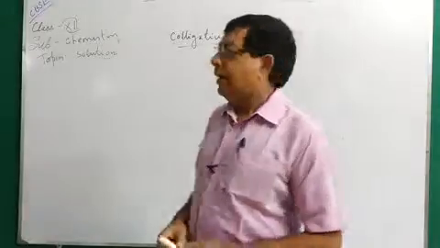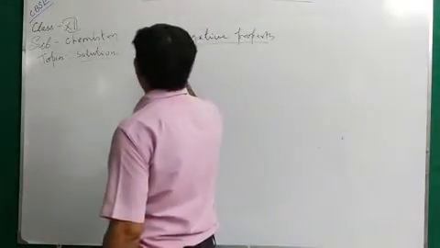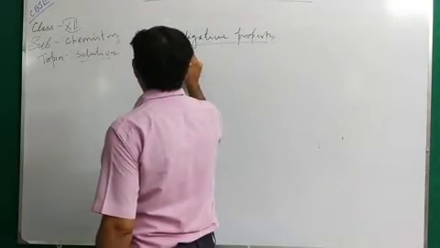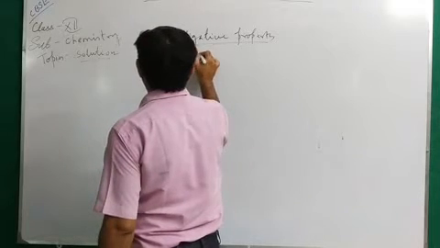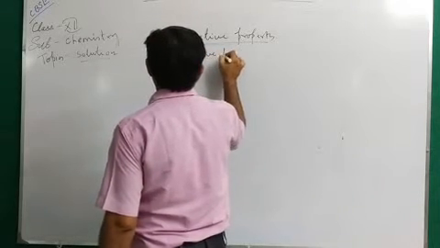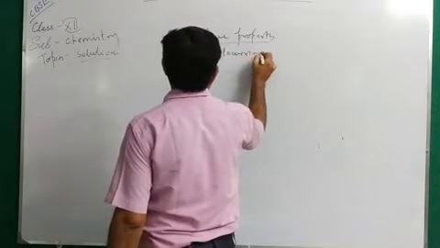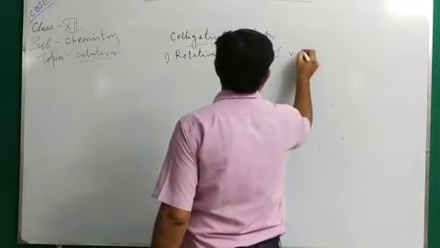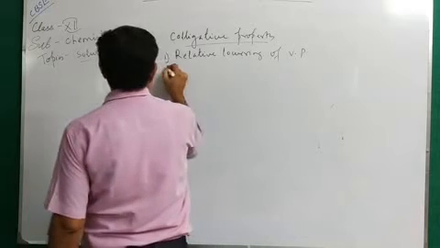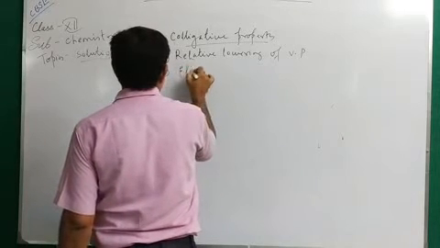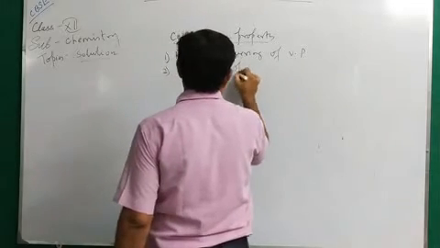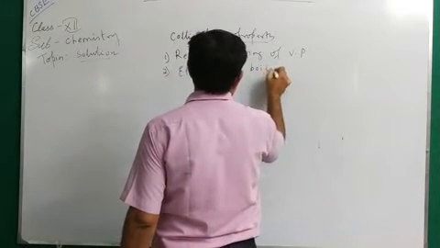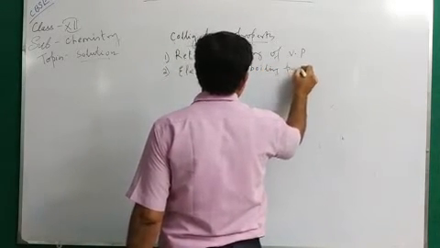There are 4 colligative properties you must remember. Number 1, relative lowering of vapor pressure. Number 2, elevation of boiling point.